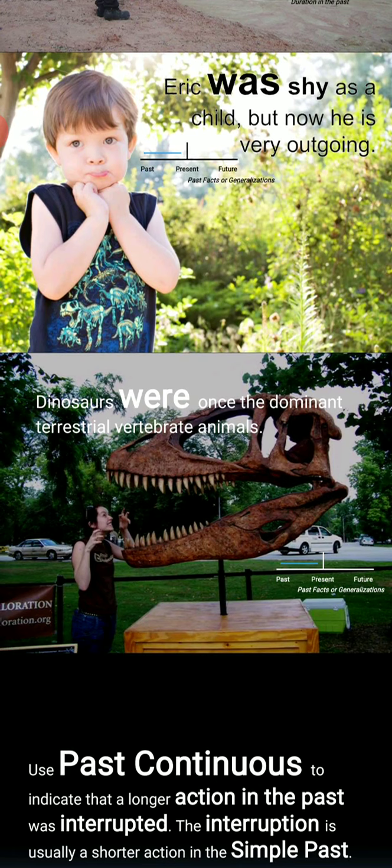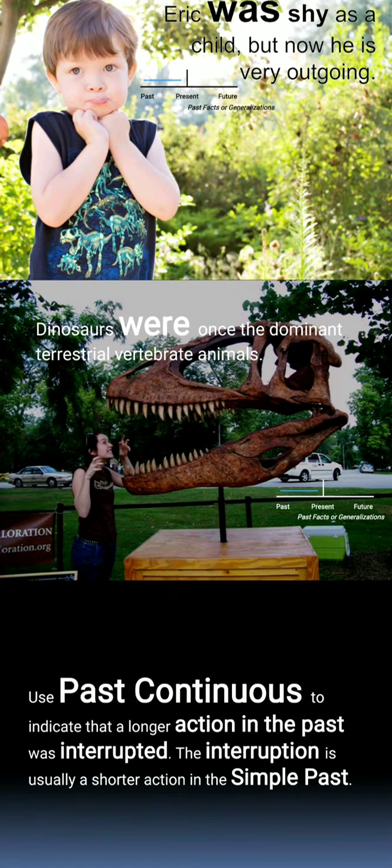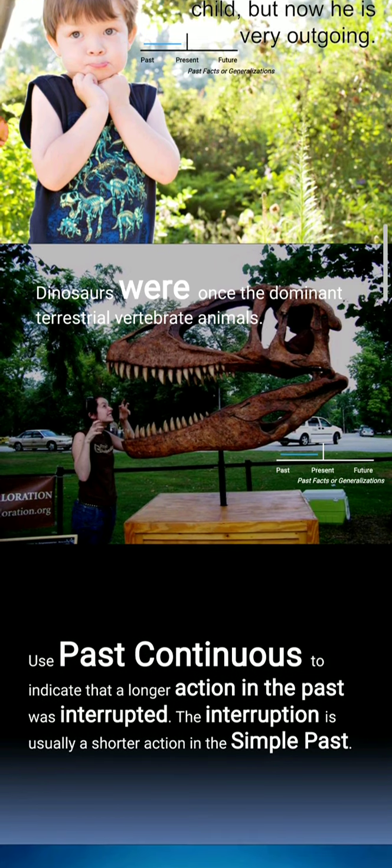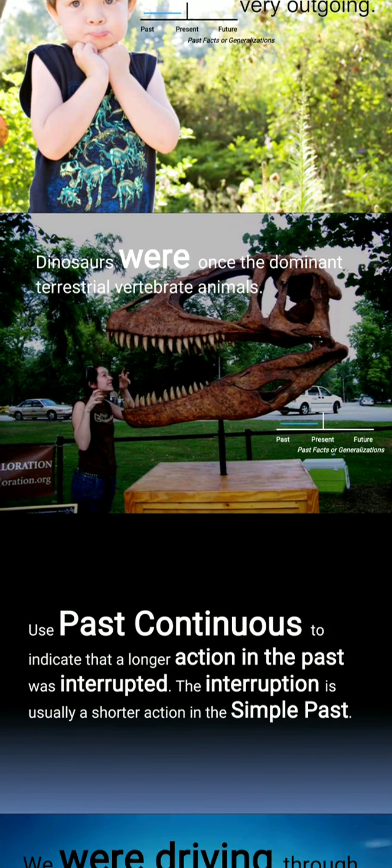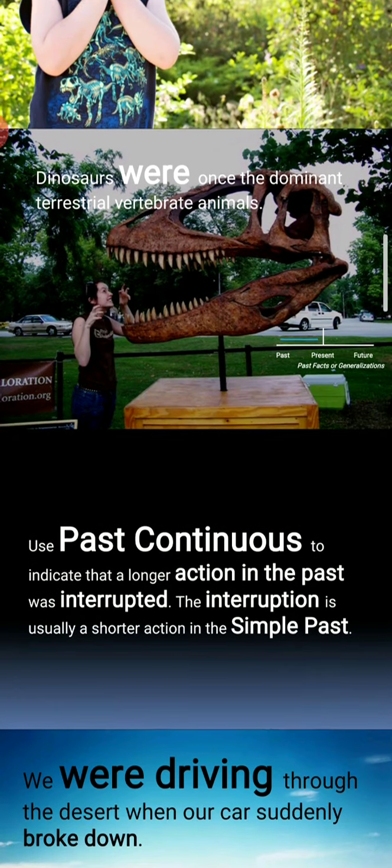Now these are some examples of the past continuous tense. What is past continuous? Past continuous means the action which has been going on and which is in progress. That is the past action that was in progress at some point and over in the period of the past. The past continuous indicates that a longer action in the past was interrupted. The interruption is usually a shorter action in the simple past.